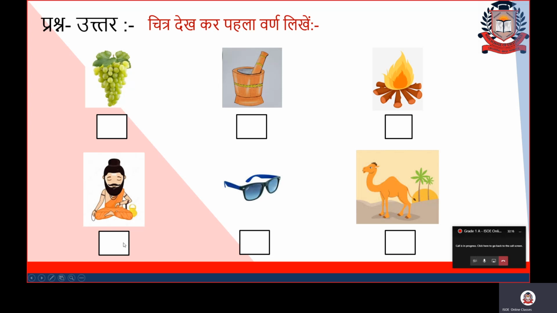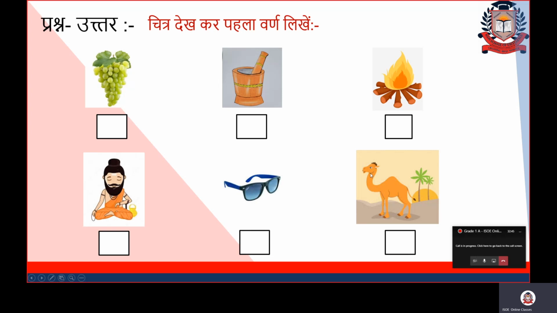So all of you will write Ri here. Next picture is Ainak. Ainak is what? Spectacles. Spectacles is called Ainak. So what is the first letter in Ainak? It is I. So all of you will write the I varan here in the empty box. Got it? Isn't it nice?